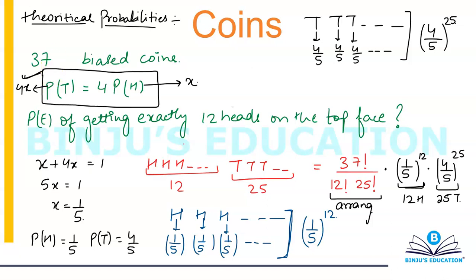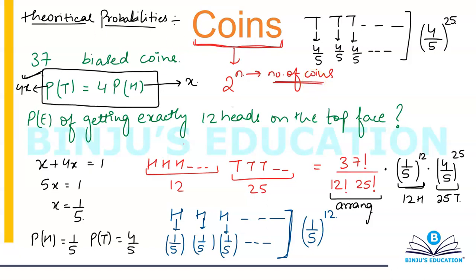Now just remember one thing. The total number of cases for coins is always equal to 2 to the power n, where n represents number of coins. You can look at this logically.